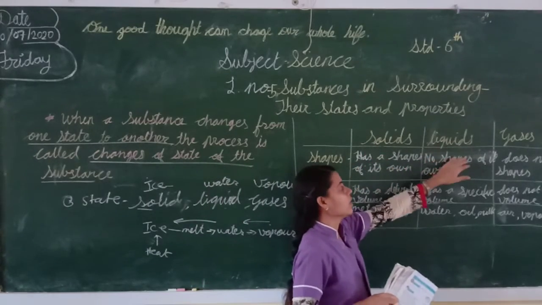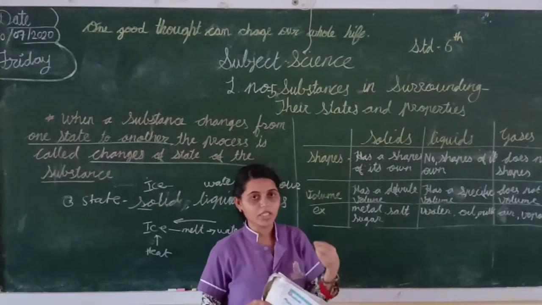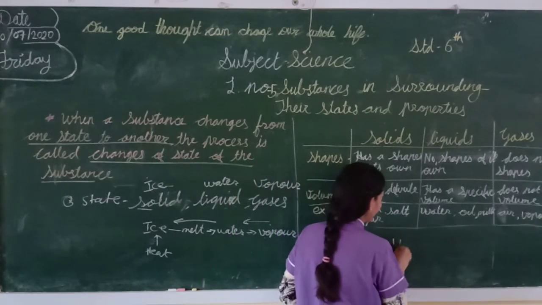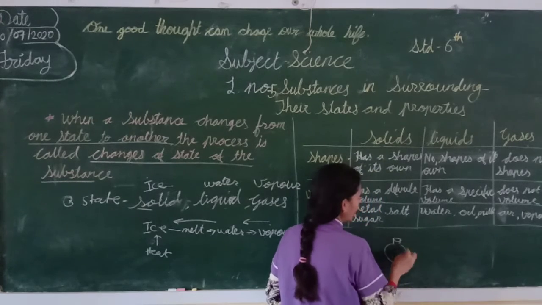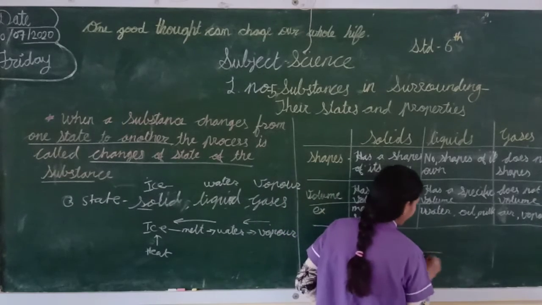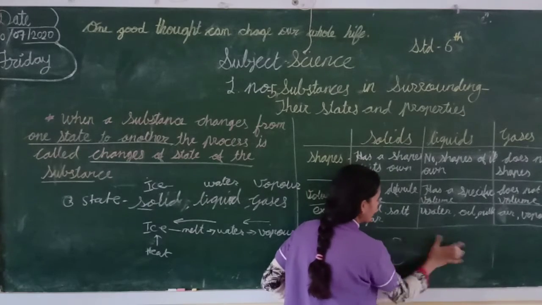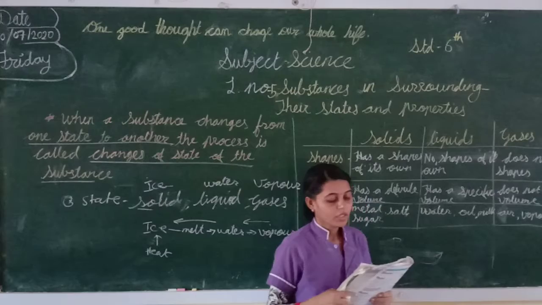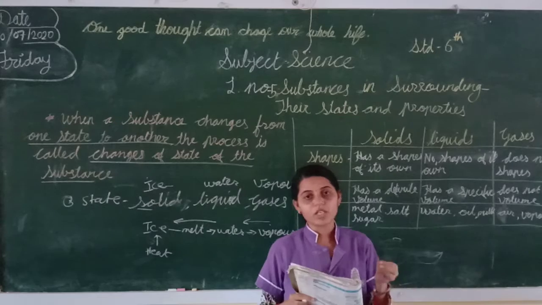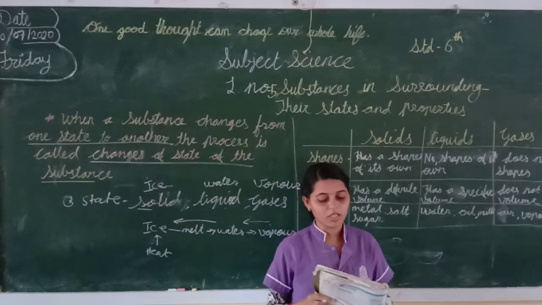Now liquid. Liquids don't have their own shape. Where you keep the liquid, it will get that shape. If I keep it in a pot, the liquid will get the pot shape. If I keep it in a plate, that water will get the plate shape. Liquid does not have a shape of its own. It takes the shape of its container. In whichever container you put the liquid, the liquid gets the container shape.